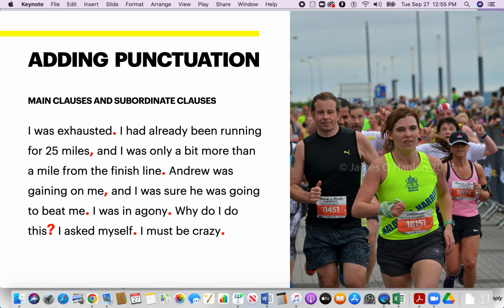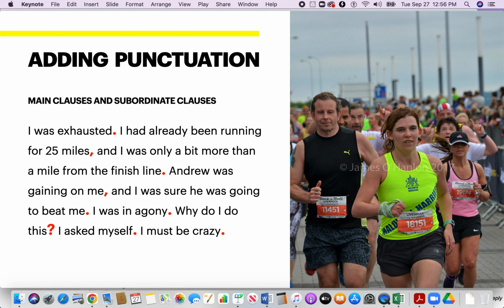So let's add some punctuation to this paragraph. The first clause is a main clause. I was exhausted, period. I had already been running for 25 miles, comma, and I was only a bit more than a mile from the finish line, period. Why that comma in front of and? Remember, fanboys? That's the reason why. There must be a comma in front of the word and.